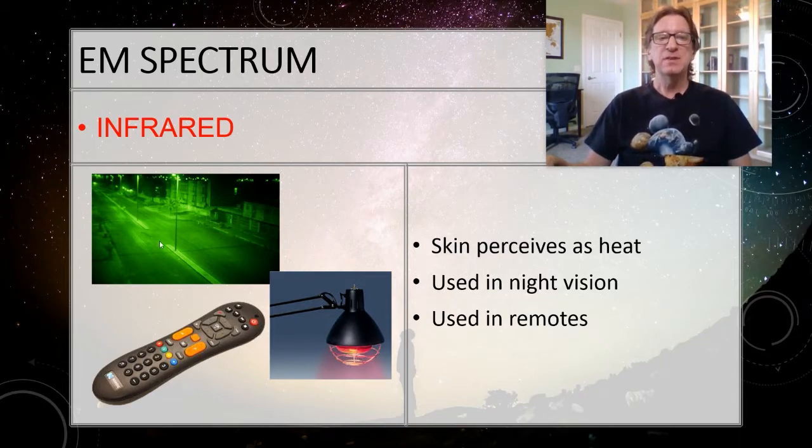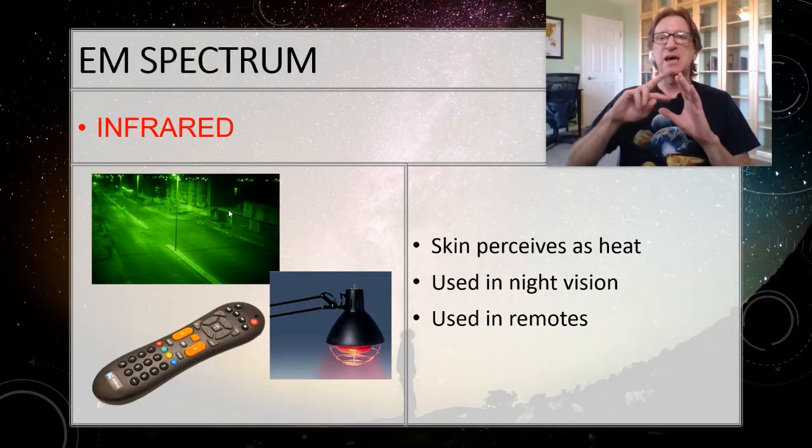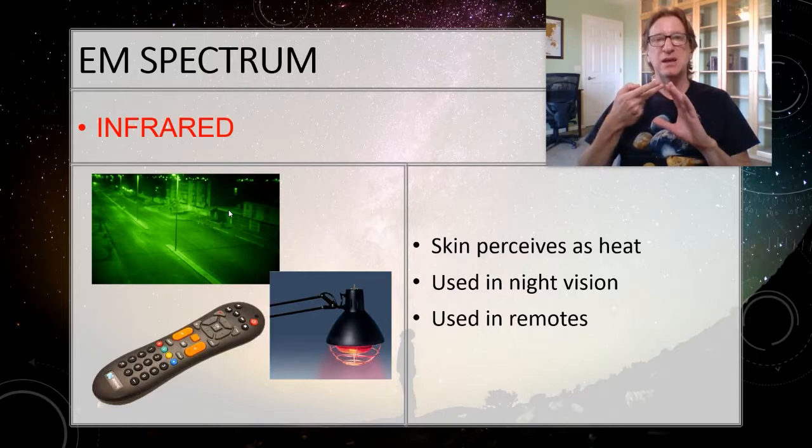This is a military night scope. Infrared is not green. Don't get confused by that. What the night scope is doing is that it's sensitive to infrared. It detects that, and then the computer inside changes that into a color that your eye can actually see. The only reason we use green is because it won't destroy your night vision. So that's the secret of what we're doing with that right there.